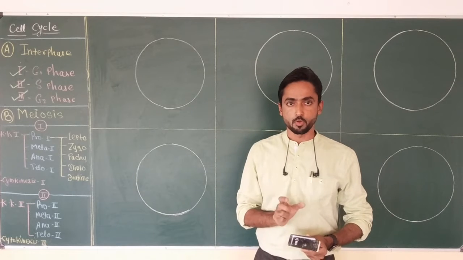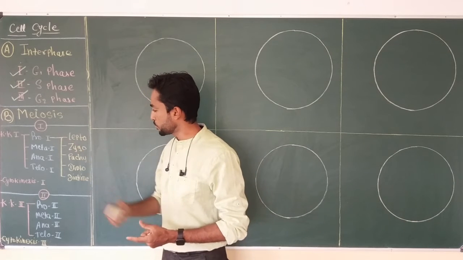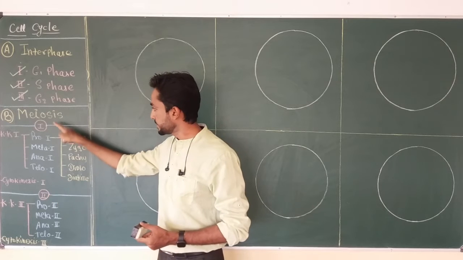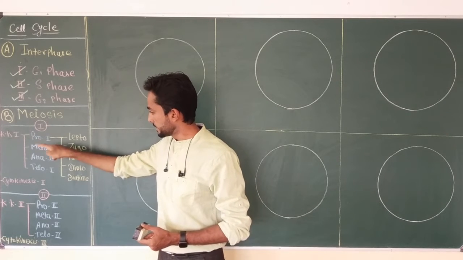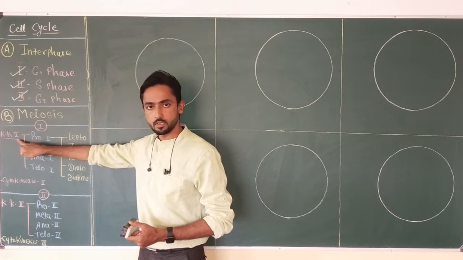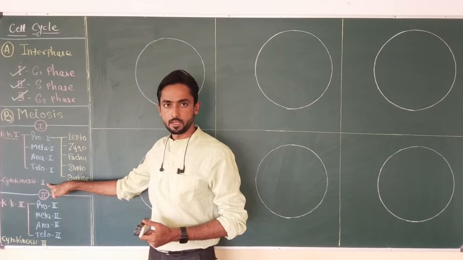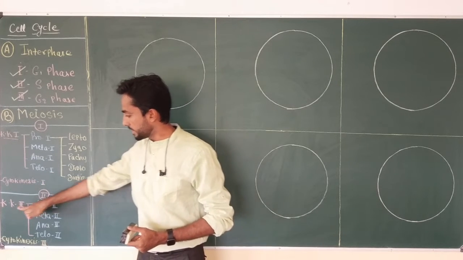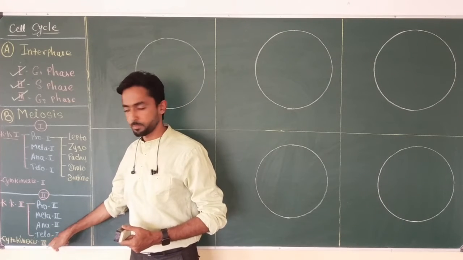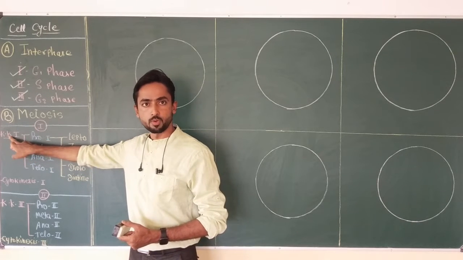In this video, I'm going to start with the first phase of meiosis. We know that meiosis has two parts, meiosis 1 and meiosis 2, out of which meiosis 1 is again divided into two main phases, karyokinesis 1 or division of the nucleus, and cytokinesis 1. Similarly, meiosis 2 is divided into karyokinesis 2 and cytokinesis 2. First we are going to see meiosis 1 and in that, karyokinesis 1.